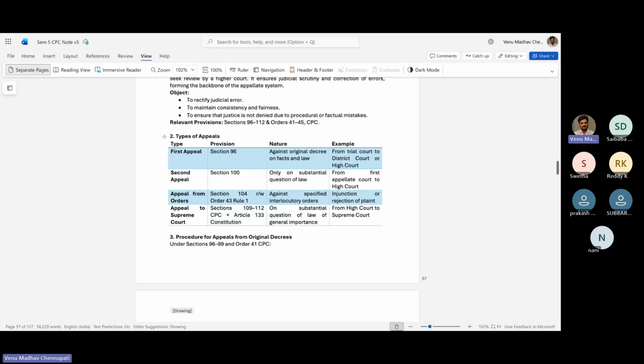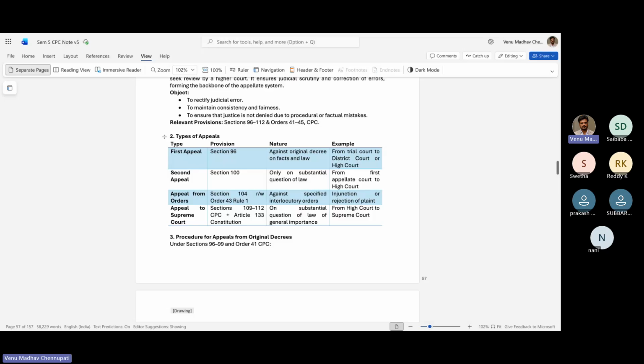So appeals from orders. Section 104 read with order 43 rule 1, against specific interlocutory orders. So on specific interlocutory orders, you cannot go for an appeal. Injunction or rejection of plaint. Example, if a plaint is rejected, you cannot go and appeal to the Supreme Court.